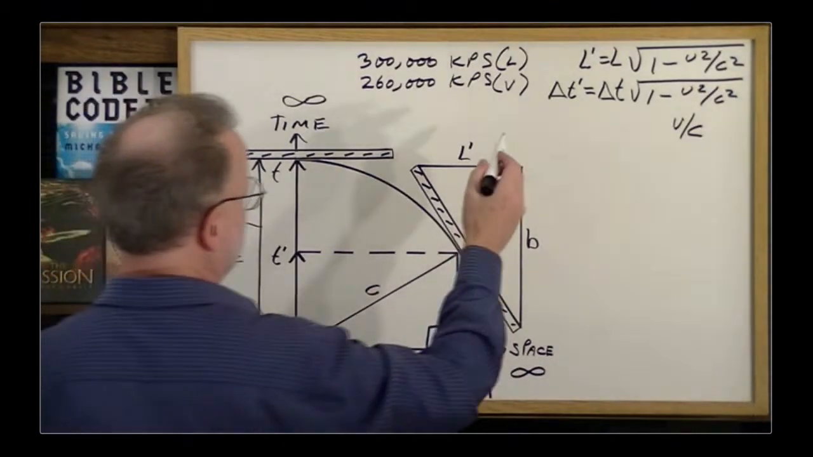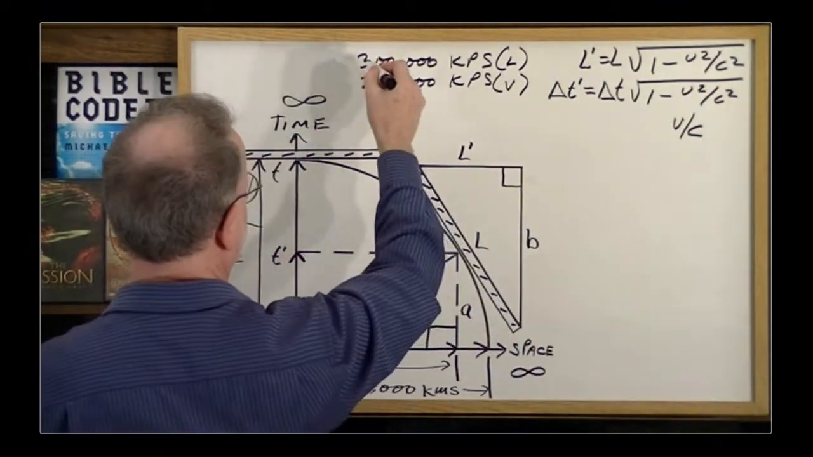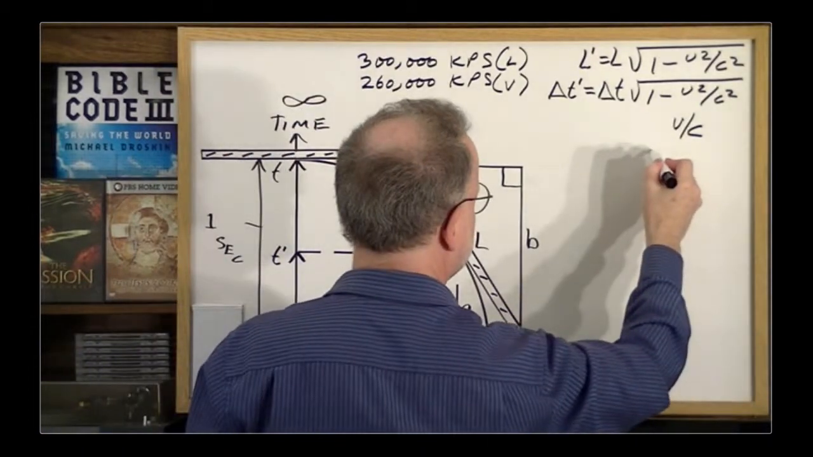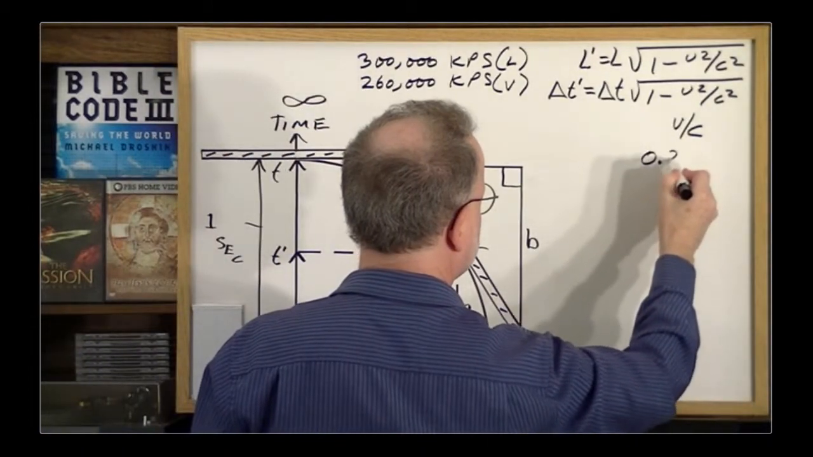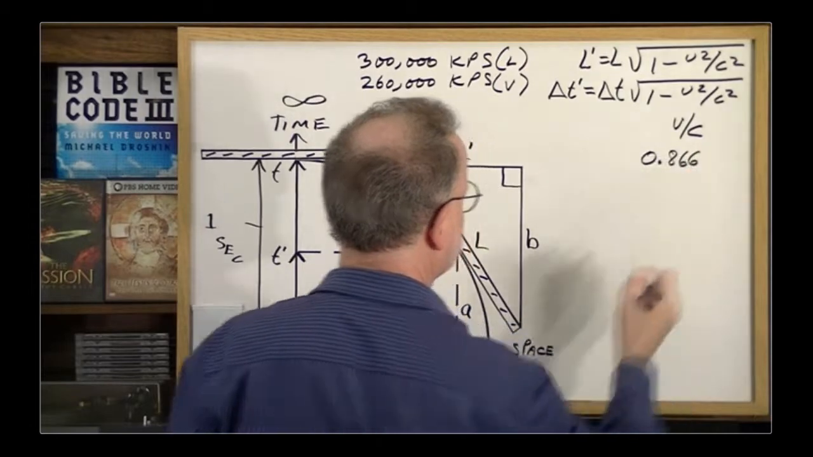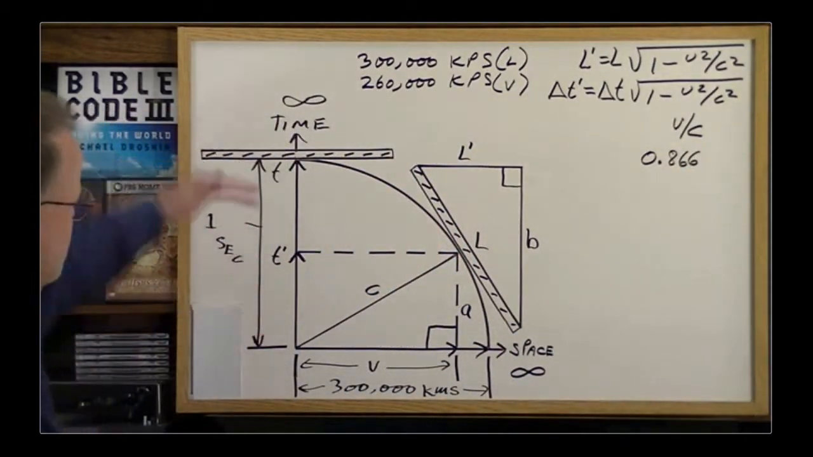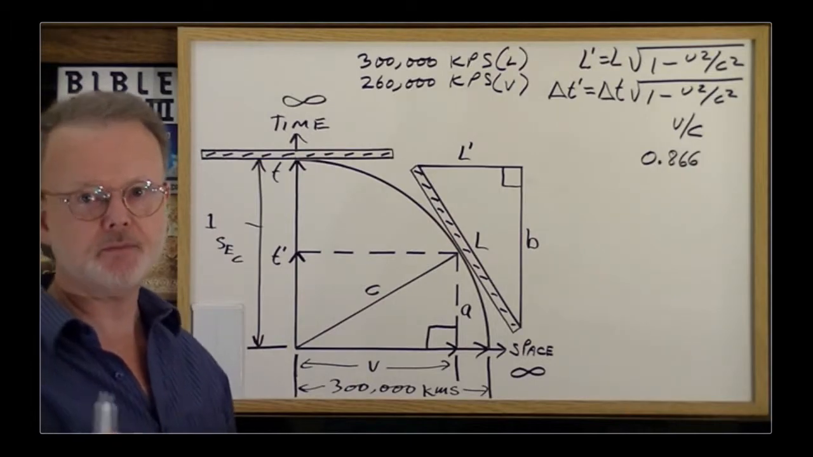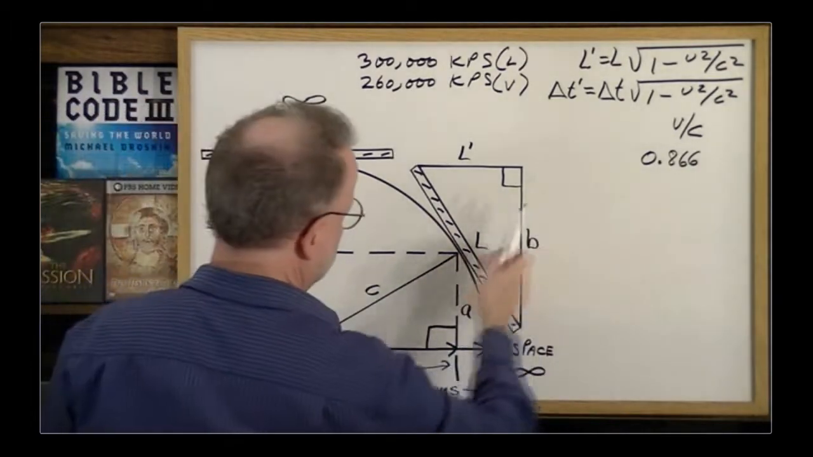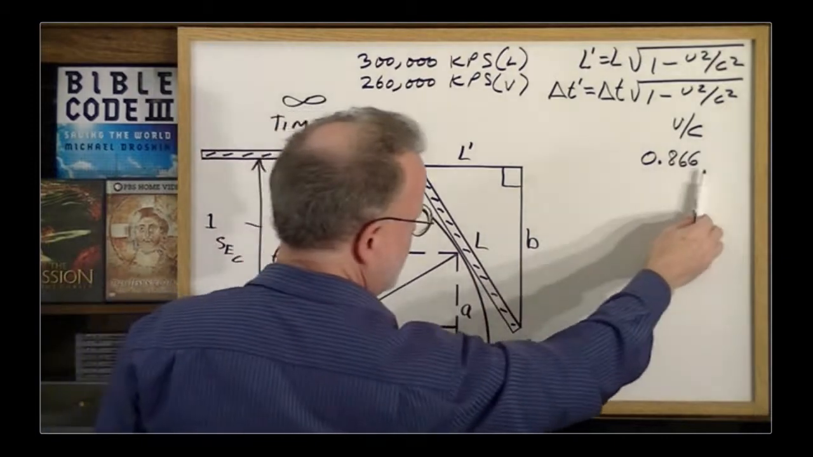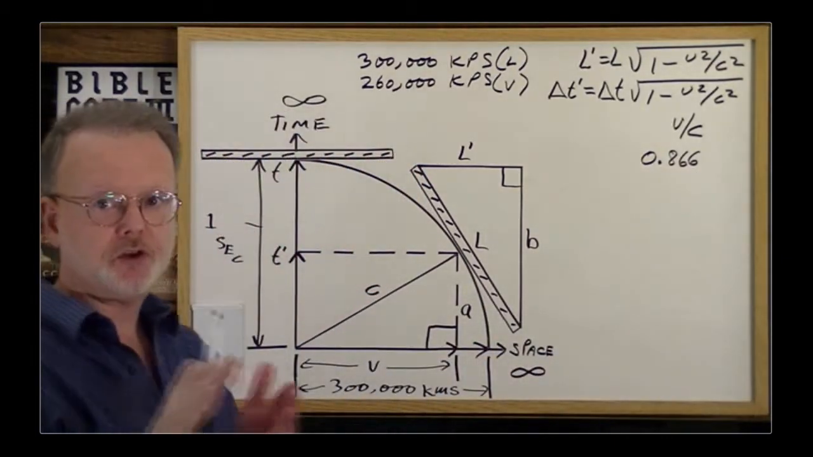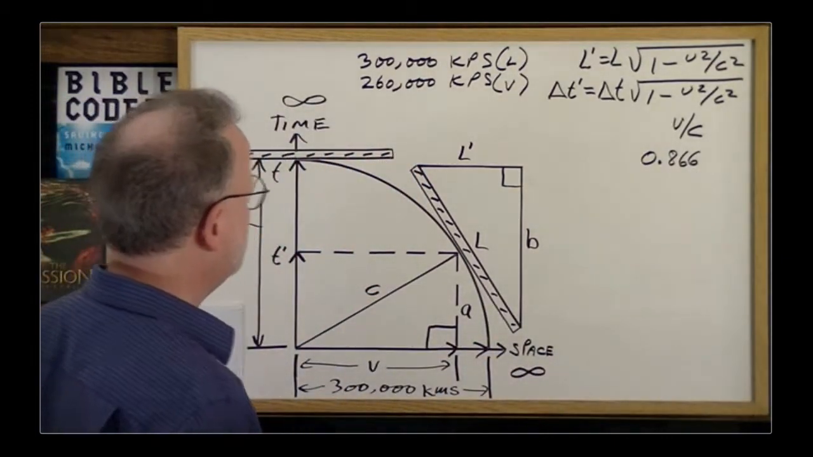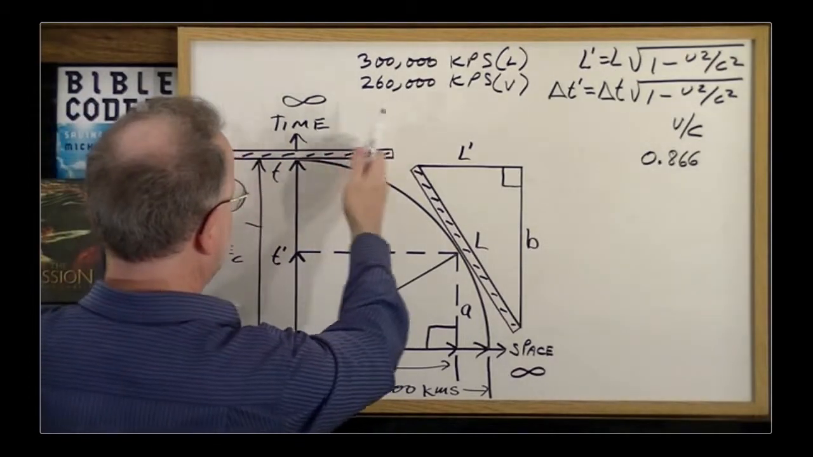Therefore, V over C would be 260 over 300, which turns out to be 0.866. So of that 1 second, a convenient single unit of time, this spaceship is extending across 0.866. In other words, a significant portion of the 1 second.